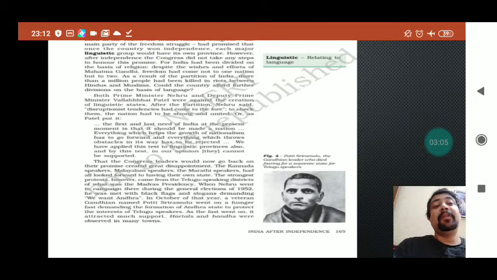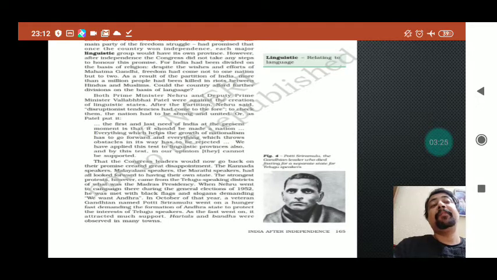Both Prime Minister Nehru and Deputy Prime Minister Vallabhbhai Patel were against the creation of linguistic states because they had already witnessed that the country got divided on religious lines. So they were not ready to accept further division on the basis of language.